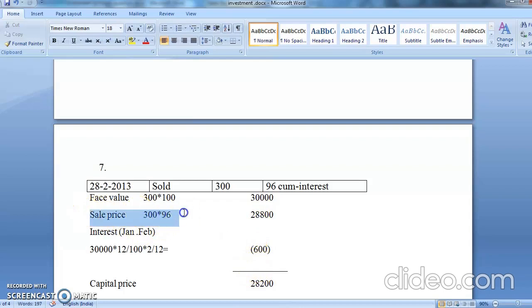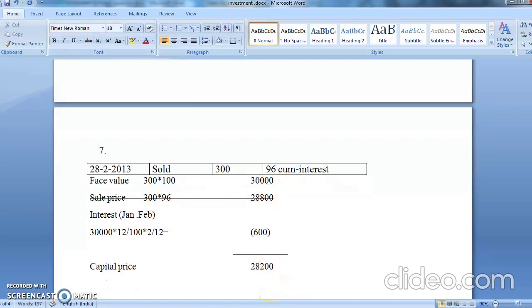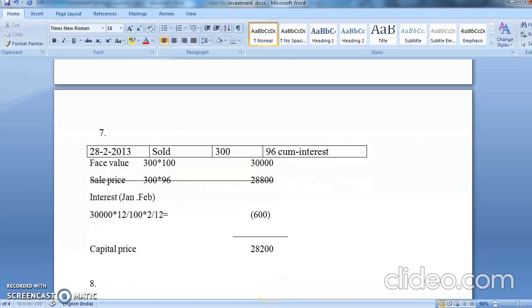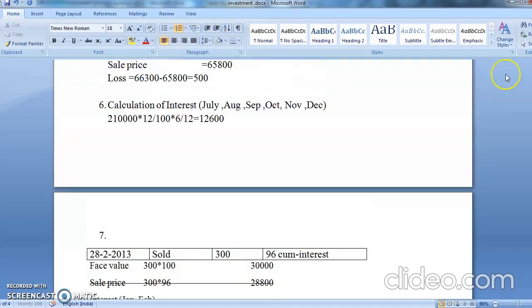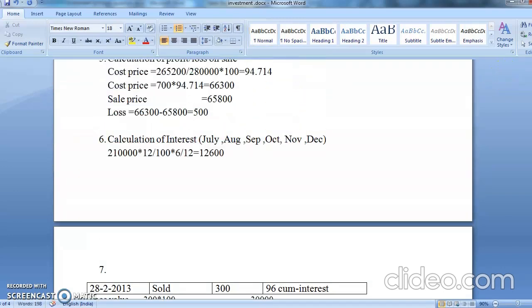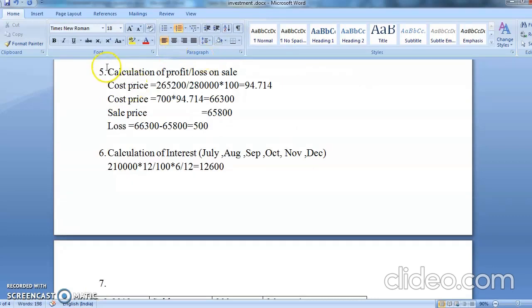Always I tell you, whenever there is a GUM interest, this thing does not have any value. Why? Because it is gum interest. So this will be the face value, this will be the interest, and this will be your capital value. Chalo, after that you always, sales means what? You're going to have a calculation of profit or loss on sale.